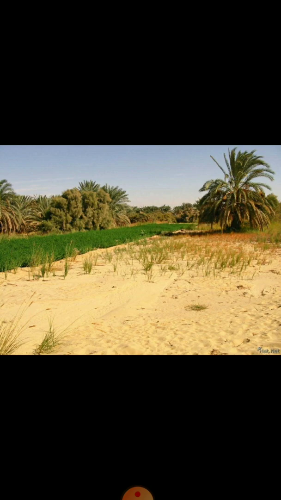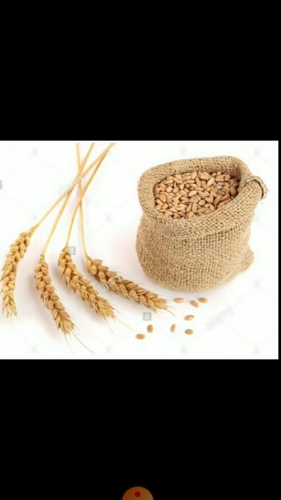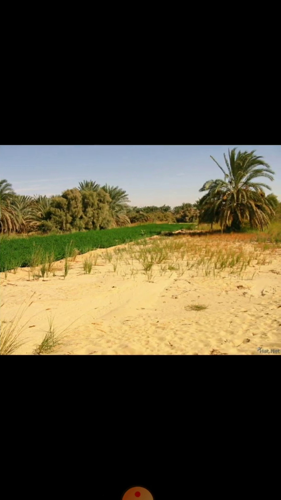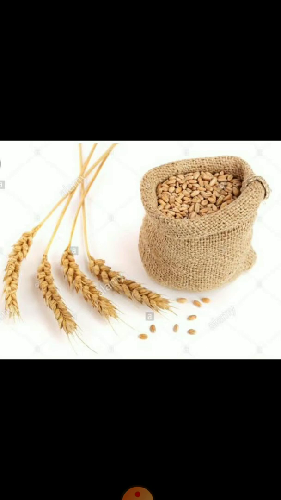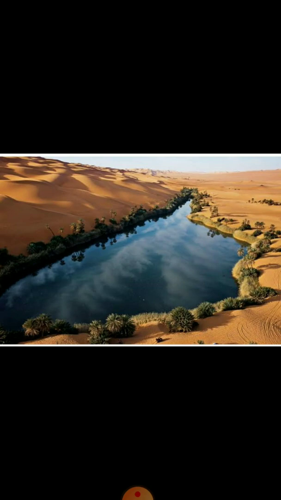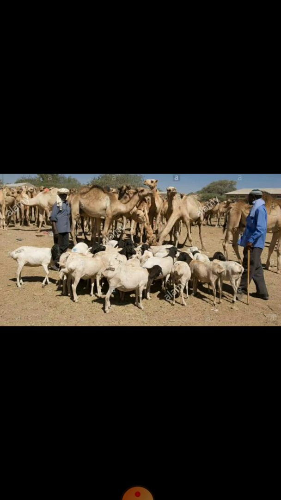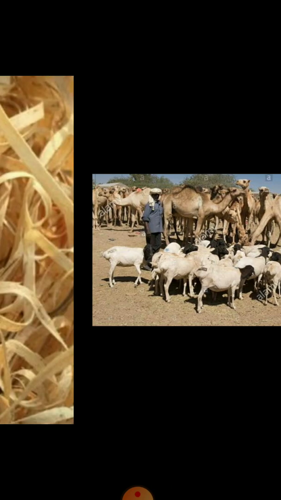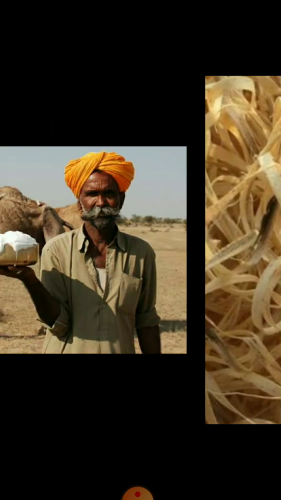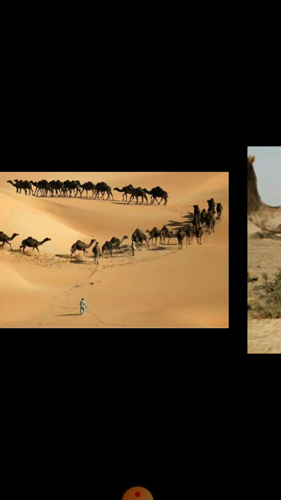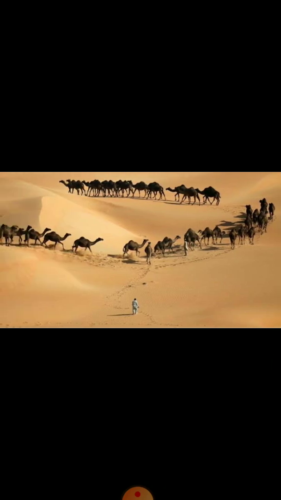As the desert region is hot and dry, the soil is not suitable for farming. Only a few crops like wheat and barley grow near an oasis. The Bedouins keep sheep, goats, and camels and earn their living by selling their wool, milk, and meat and by using the camels for transport.